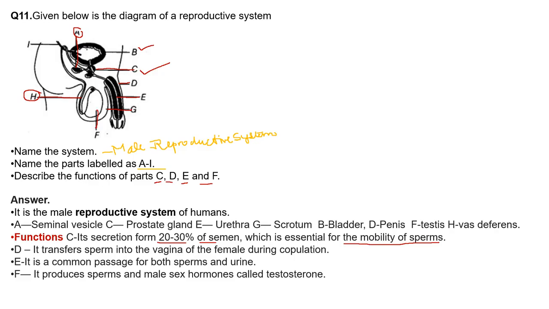Now coming to D, D is a penis, and obviously it helps to transfer sperm from male to the female vagina. Now E is urethra. It is a common passage. You have to write these very important keywords: common passage for both sperm and urine. The whole sentence is very important because it is filled with keywords. Now coming to F, testes. It produces sperm and the male sex hormone testosterone. So this usually comes for 1 mark, and the whole diagram can come for 5 marks.